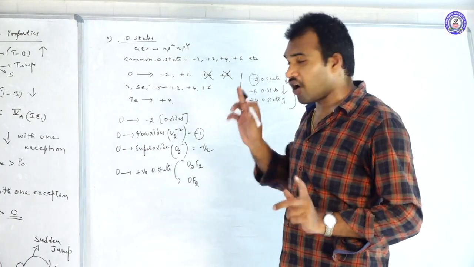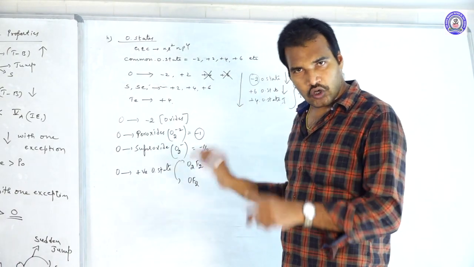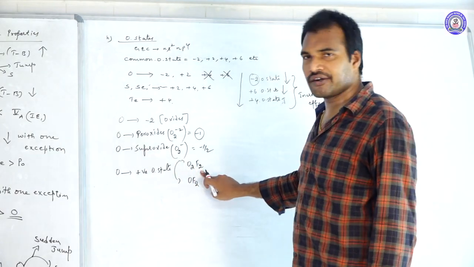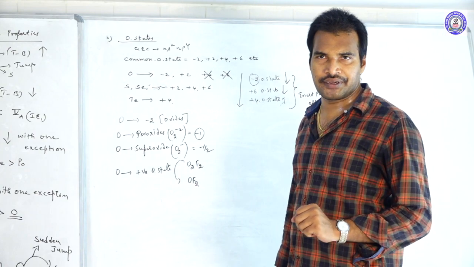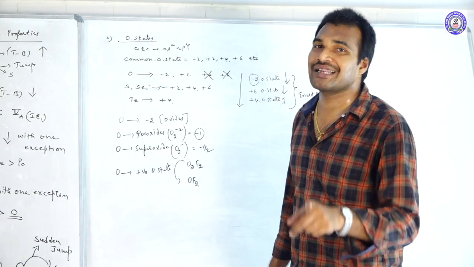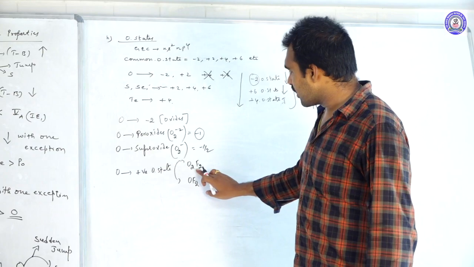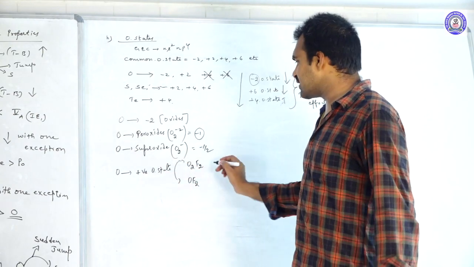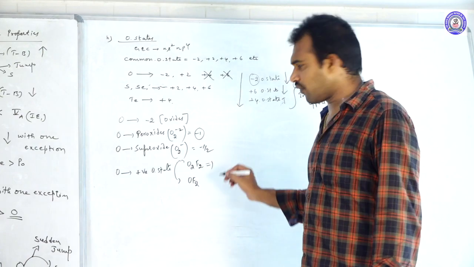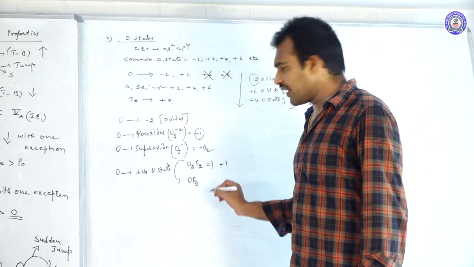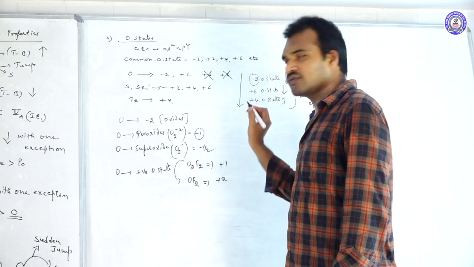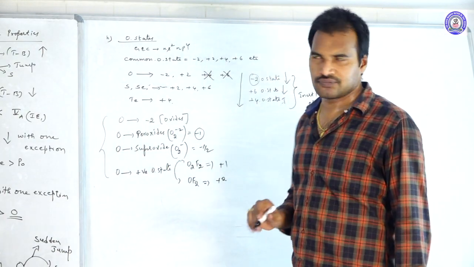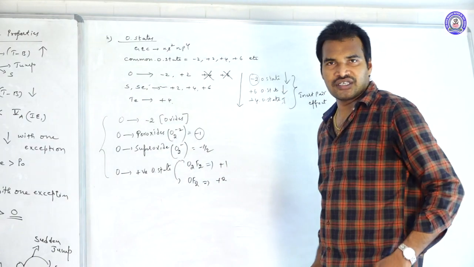You don't call them oxides of fluorine; you should call them fluorides of oxygen. Why? Because fluorine is the highly electronegative element, and we should name the highly electronegative element first. That is why fluorides of oxygen, not oxides of fluorine. In O2F2, the oxidation state of oxygen is +1, whereas in OF2 it is +2. So oxygen is showing different oxidation states. This is about the oxidation state.